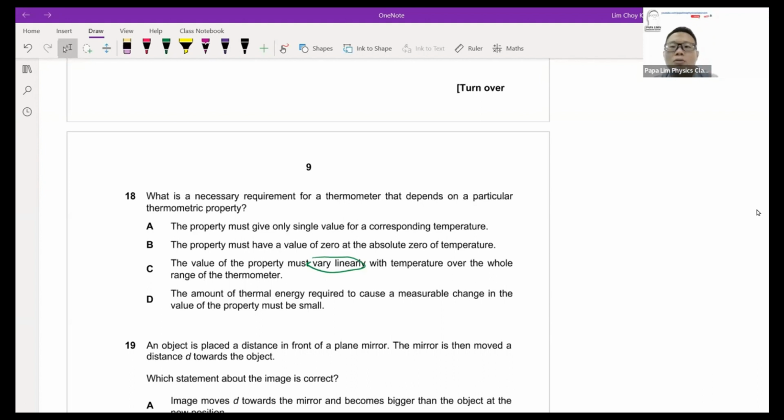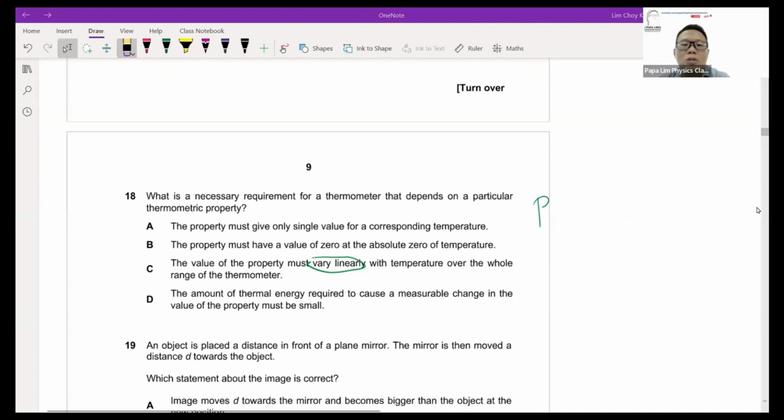One of the necessary conditions is for it to be continuous. Which means that if my temperature increases, the particular property will have to be increasing. So for every increment, the property has to be increasing. So it has to be continuous. It can be decreasing also. So for every increase in my temperature, the property can decrease. As long as the trend is fixed, it's actually continuous. That thermometric property is one of the more essential than compared to linearly.